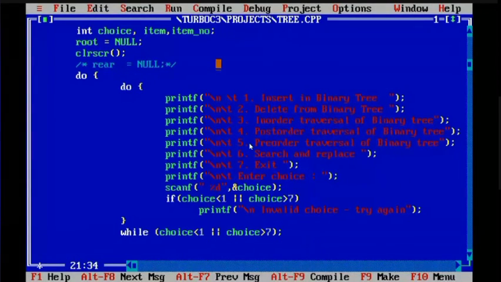So for this, inside the brackets we will write the whole condition: choice lesser than one, then choice greater than one. But before that you have to give one semicolon, and after that another semicolon.